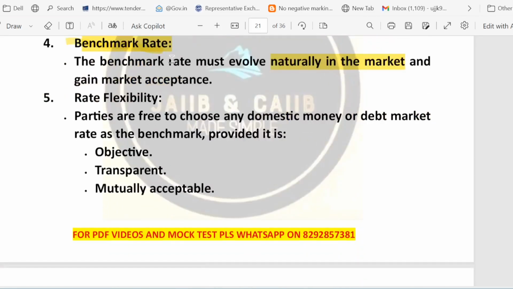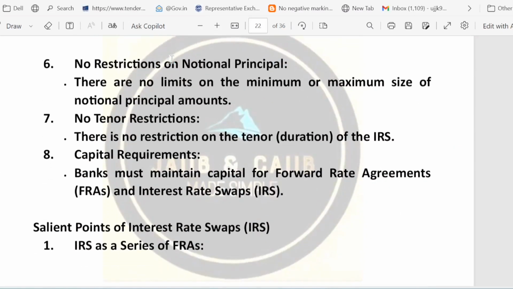Next point we have is rate flexibility. What is the meaning of it? See, banks and corporates can choose any domestic money or any debt market rate as the benchmark, as long as it is objective, which means not manipulated by anyone, as long as it is transparent, which means visible and understandable, and as long as it is mutually acceptable, which means both parties agree. That is called rate flexibility. They are given flexibility to choose any rate.